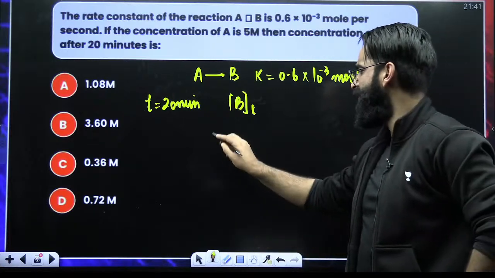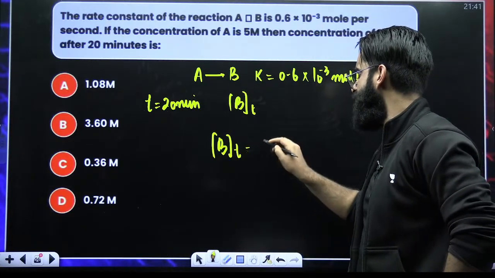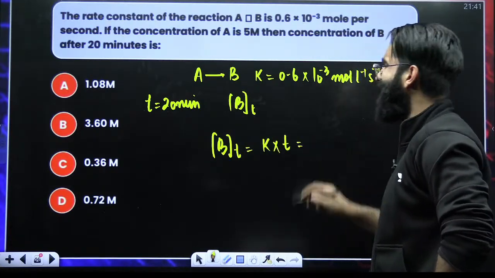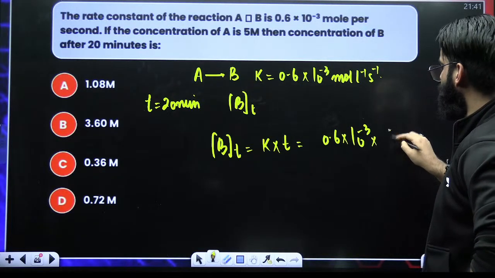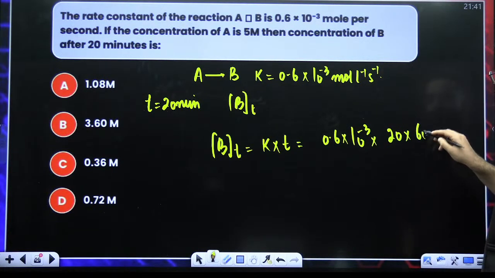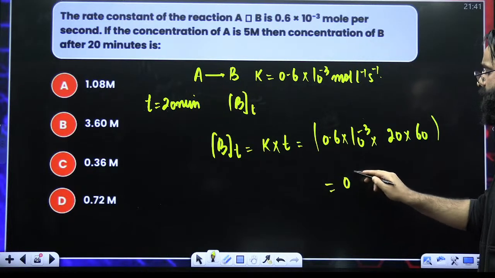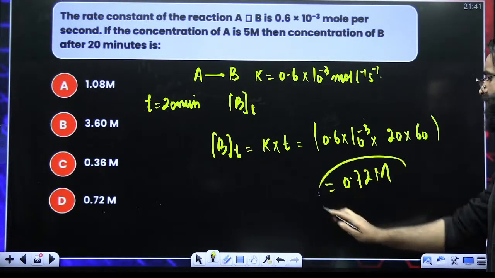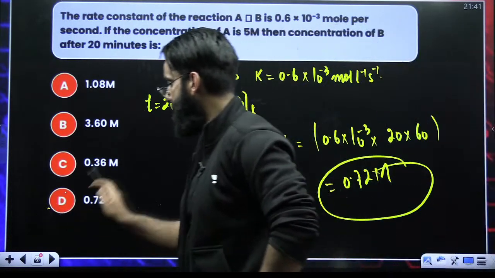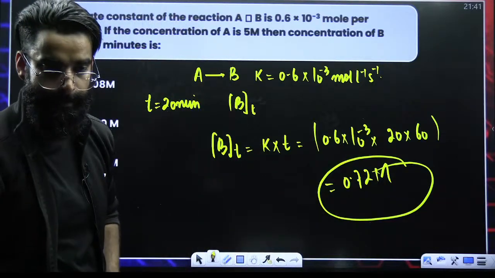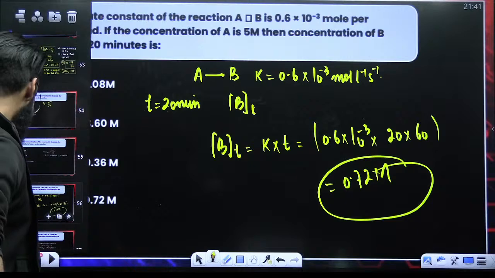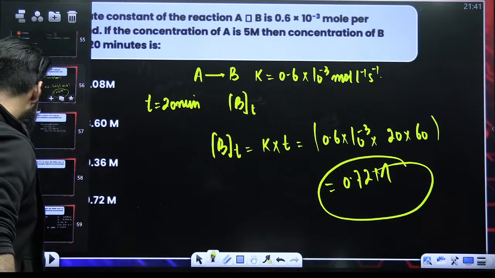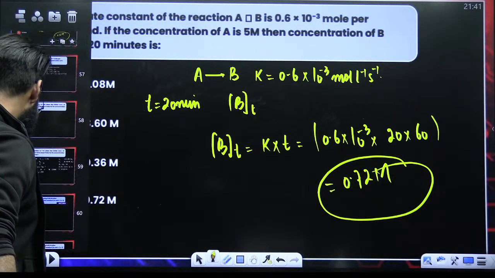I told you a few minutes back, concentration of B at time t is nothing but K multiplied by T. What is K? K is given to me as 0.6 into 10 raised power minus 3. T is 20 minutes, so make it in seconds by multiplying with 60. You'll solve it. The answer comes out to be 0.72 molar. This is again one of the questions which can be asked.